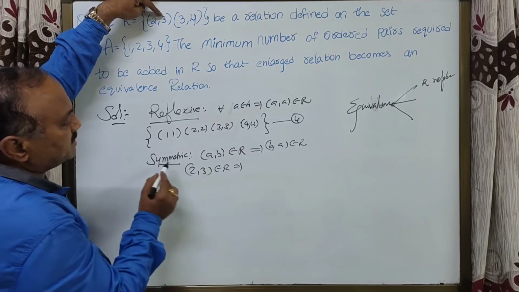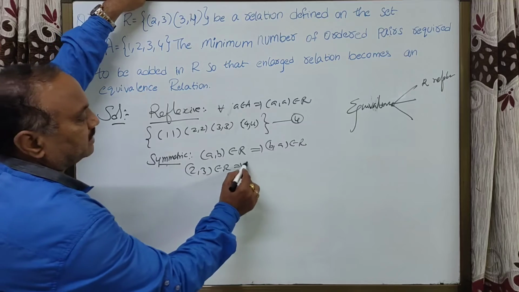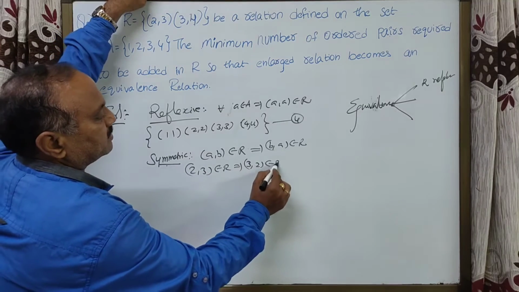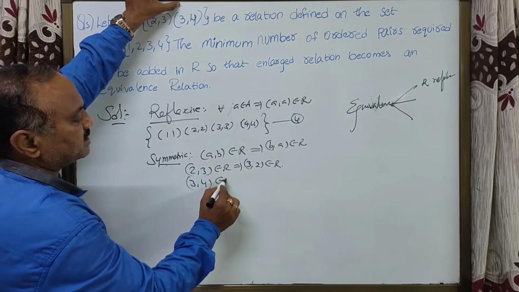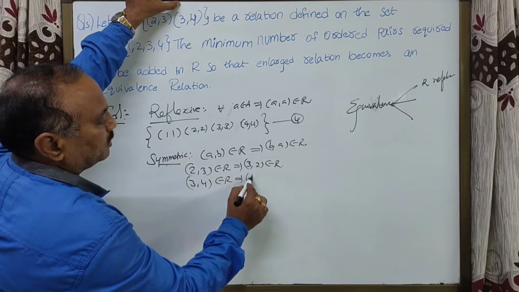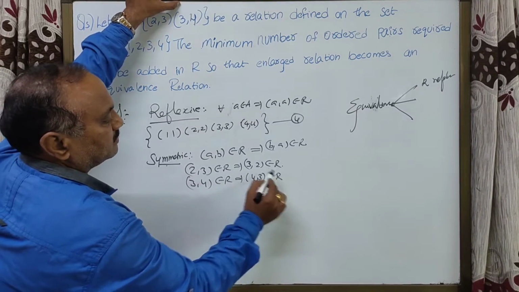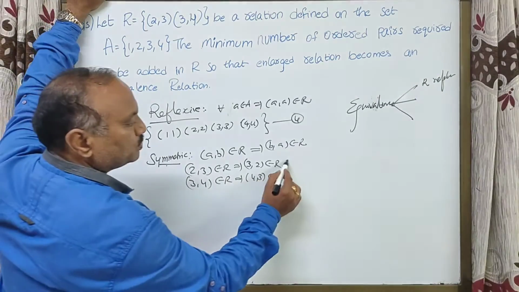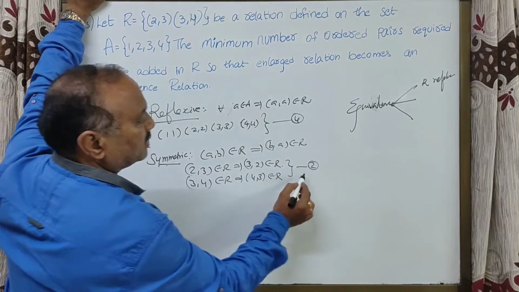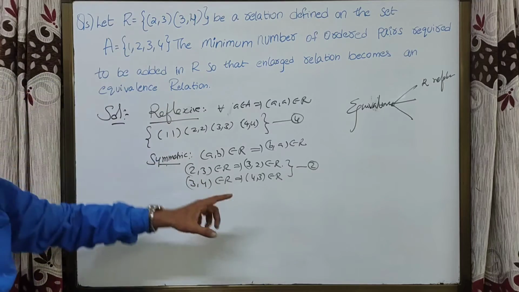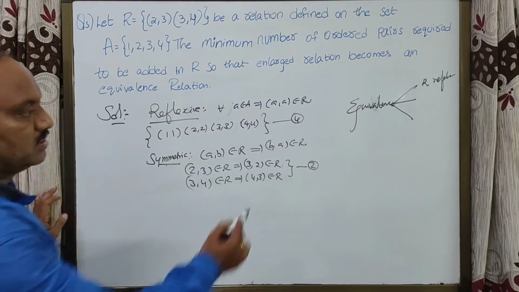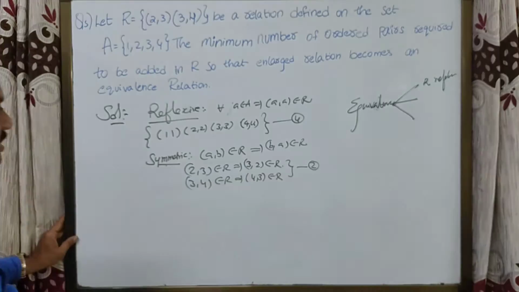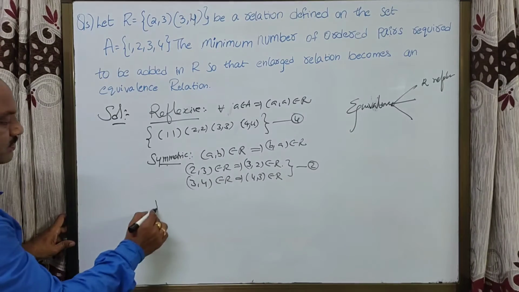So for this relation to become symmetric, 3 comma 2 must be in the relation. Similarly, 3 comma 4 is in the relation, so 4 comma 3 must be in the relation. So here 2 elements must be added to R. What are those two? 3 2 and 4 3. 4 2 also, so 6 totally. Now transitive.